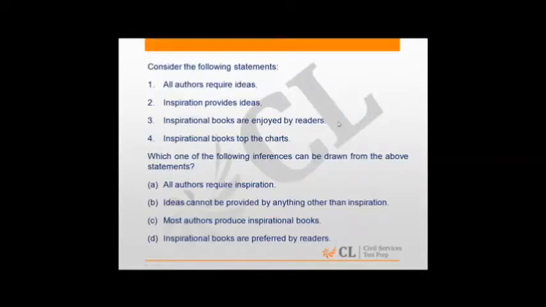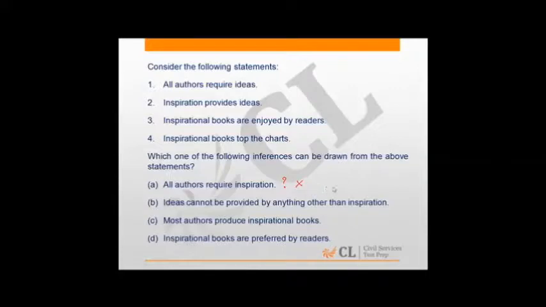All authors require ideas. Inspiration provides ideas. Inspiration books are enjoyed by readers. Inspirational books top the charts. Which of the following inferences can be drawn from the above? All authors require inspiration. Now, there is an element of doubt that can come here. Authors require ideas, inspiration provides ideas, but it doesn't mean that only inspiration provides ideas. So there could be authors who are getting their ideas not from inspiration but from somewhere else. Hence, this is not the appropriate option.